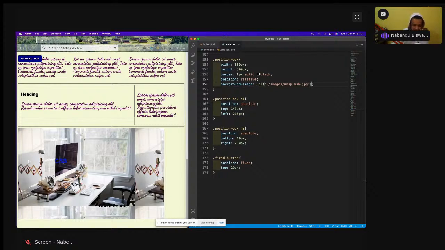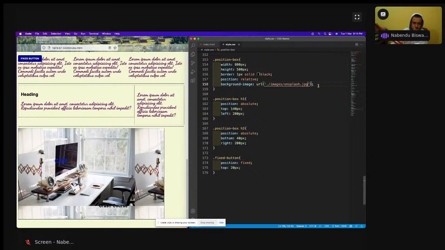But there are issues in this. The box is 800 by 500 pixels, and the image which I downloaded is something like 600 by 426. So it is not covering completely, and it is repeating itself. Here it is repeating, on the right and below also. So this is not a good way. This is how it works when you give a smaller image: the CSS tries to fix it, but we don't want this kind of fix.